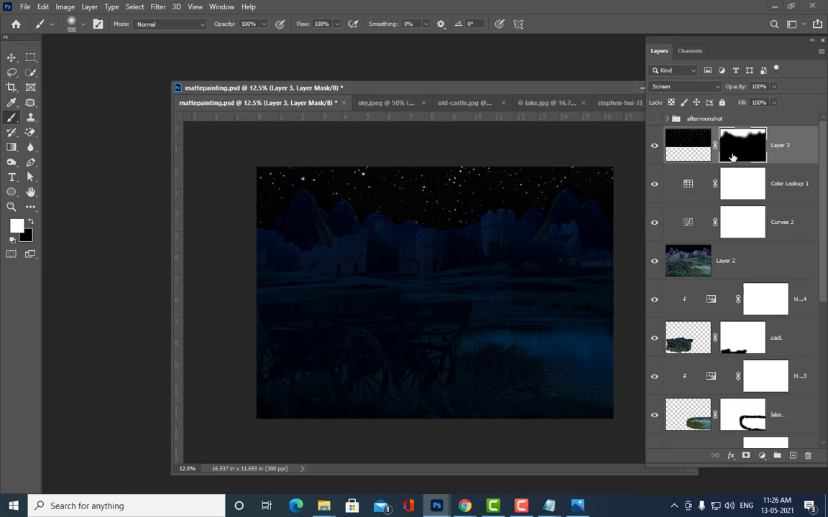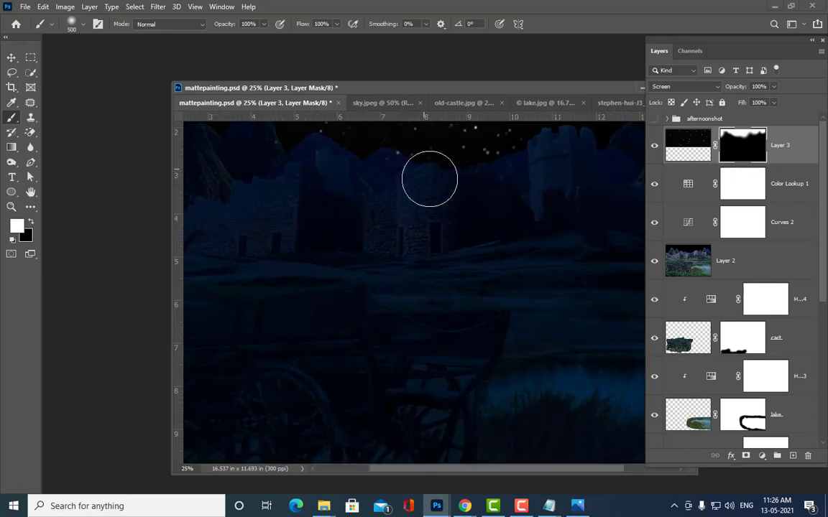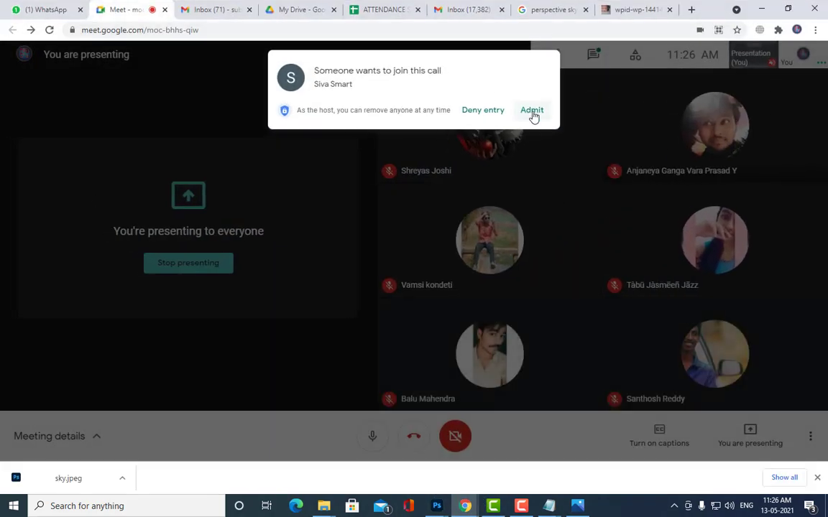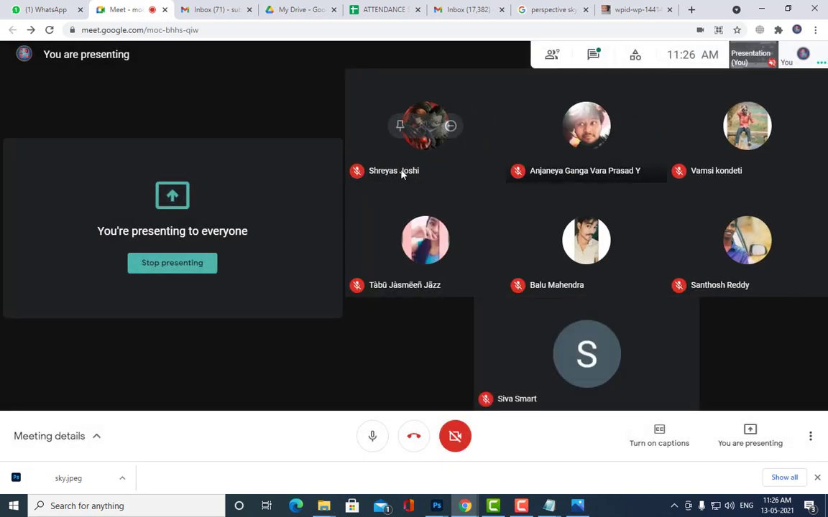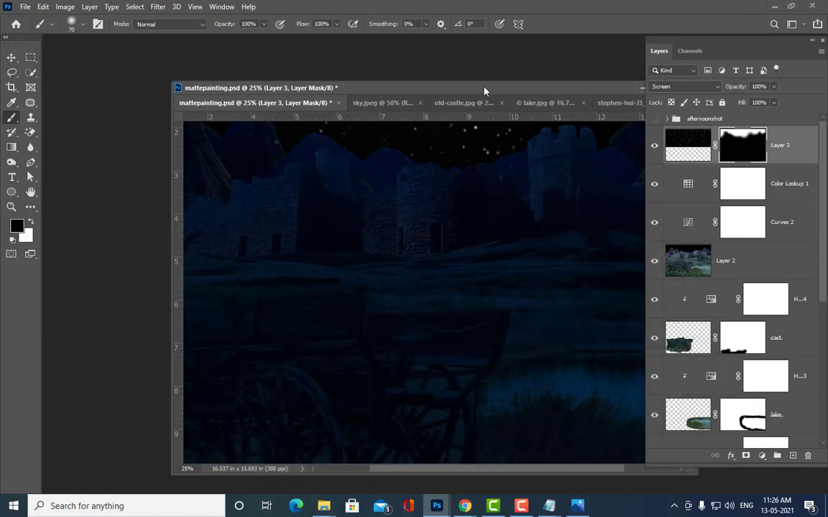Okay, so once we have painted the stars, you can zoom in and remove the unwanted stars from the unwanted places. Somebody has come or what? Who is this? Shiva? Shiva, sir. Okay. Somebody has left, I think. Who has left? Shiva only, sir. Okay. Right.